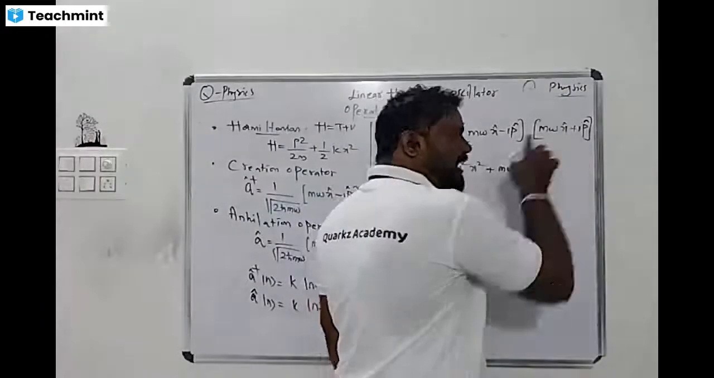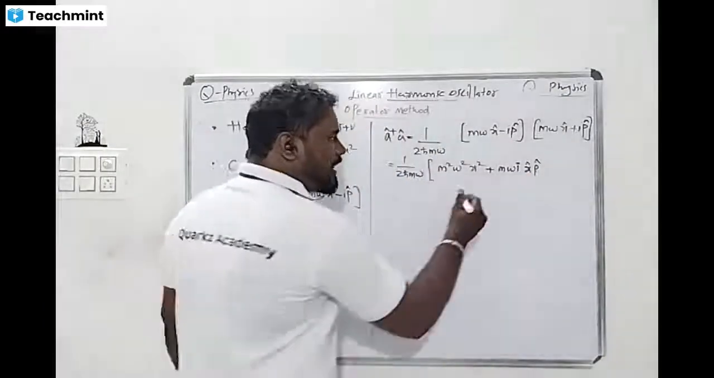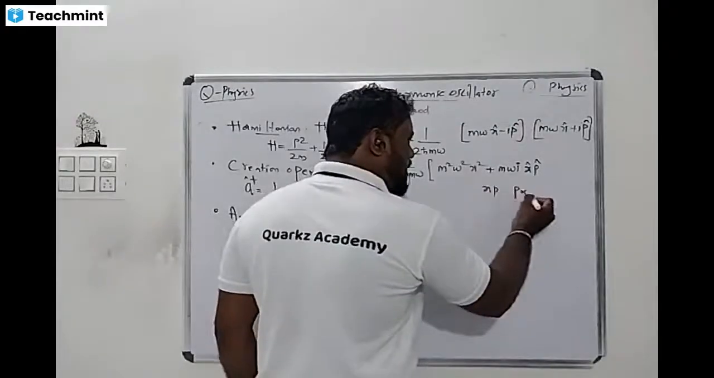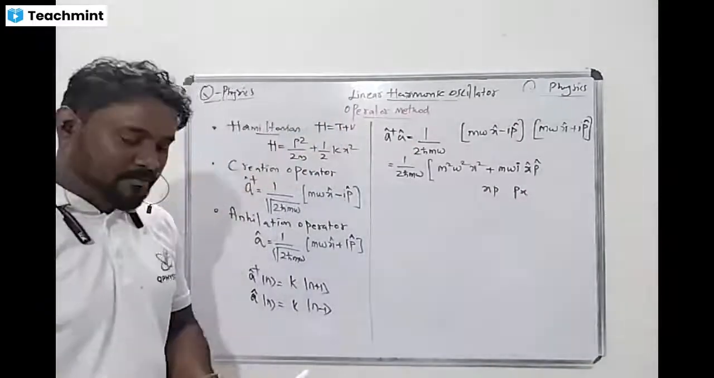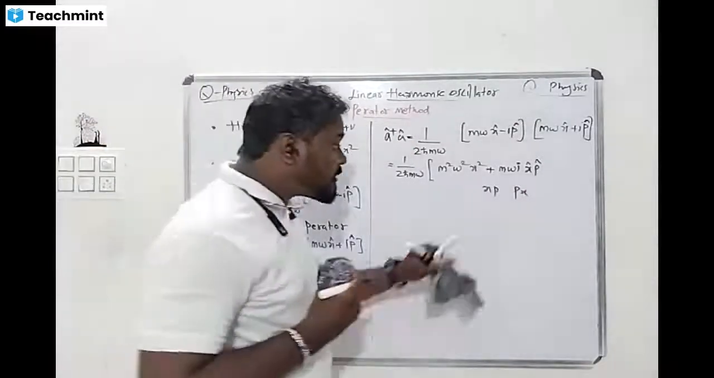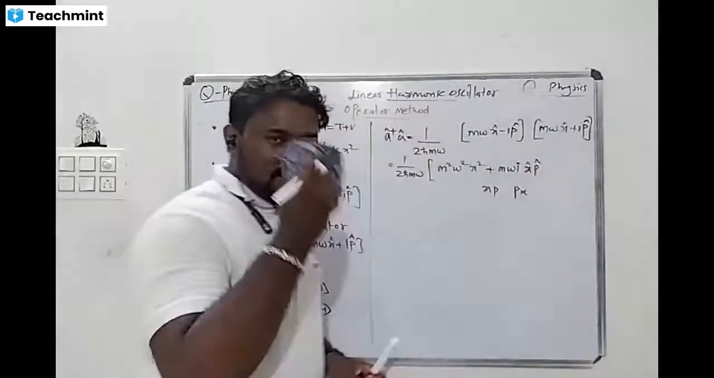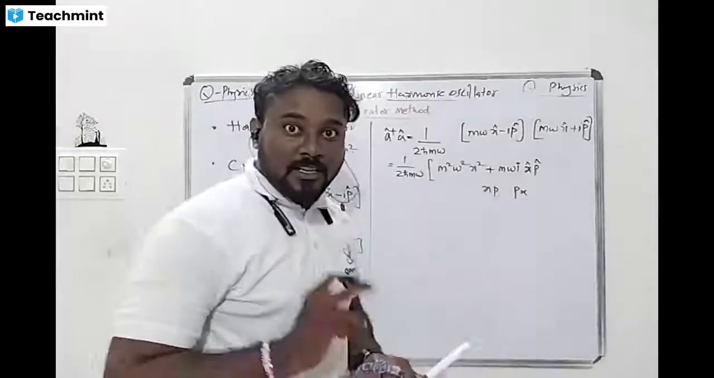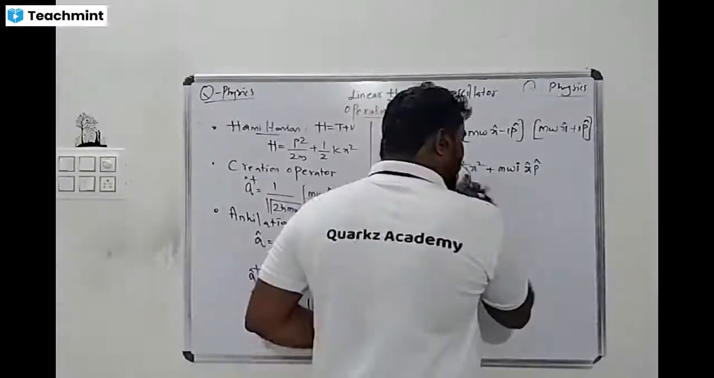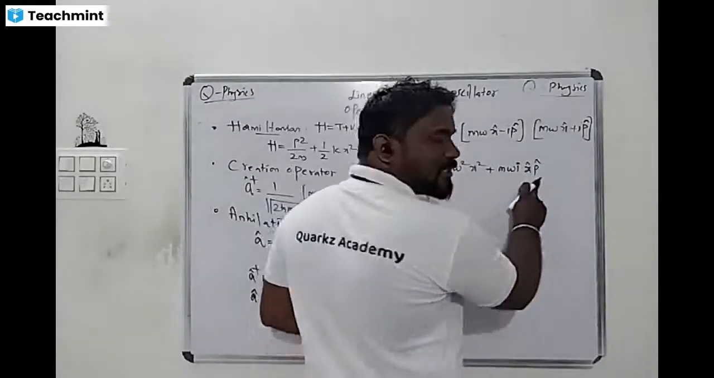Because with operators, this is the mistake we make. Is xp the same as px? No, sir, it is not the same, it is different. Understand this, that's why it is a different value, because of the commutation relation. We should not make this mistake. This is very important. Okay? So now look, minus xp.